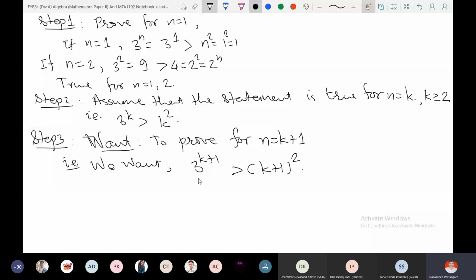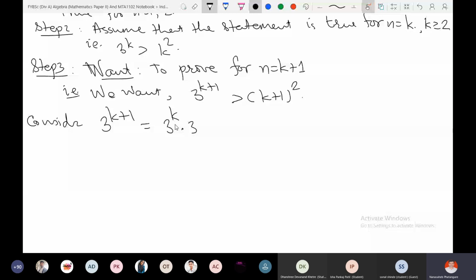But by the induction hypothesis, 3 raised to k is greater than k squared. So if I replace 3 raised to k by k squared and keep 3 as it is, which amount is bigger? Certainly 3 raised to k times 3 is bigger. 3 is a positive number, and by the induction hypothesis this number is greater than that, so multiplying by positive 3 the inequality remains the same. So this is greater than 3 times k squared, which means k squared plus k squared plus k squared.